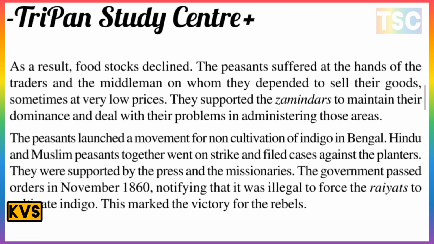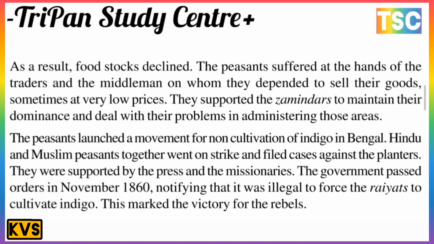As a result, food stock declined. The peasants suffered at the hands of the traders and middlemen on whom they depended to sell their goods, sometimes at a very low price, because their land had lost fertility through the growing of the indigo crop. The British supported the zamindars to maintain their dominance and to deal with their problems in administering those areas.